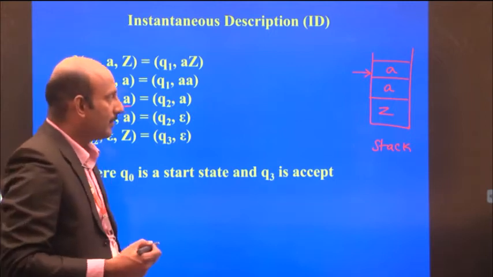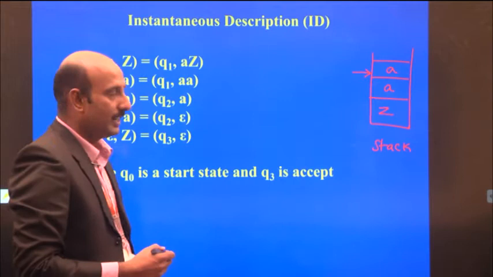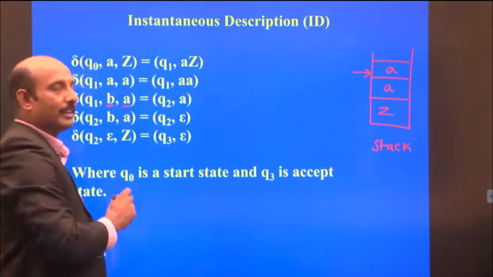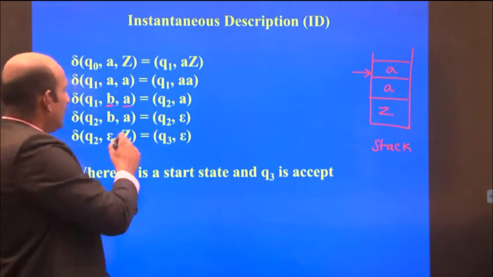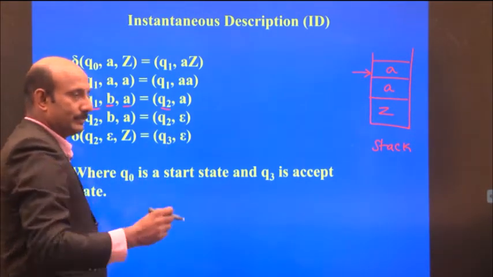The top of the stack is A, and the A has to be popped whenever the input B is read. So the state transition goes from Q1 to Q2.